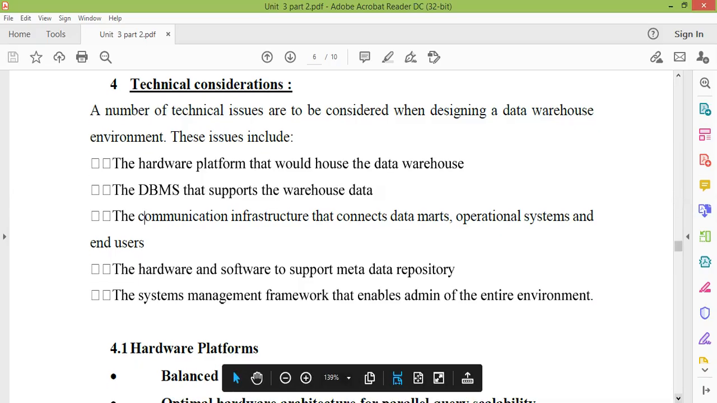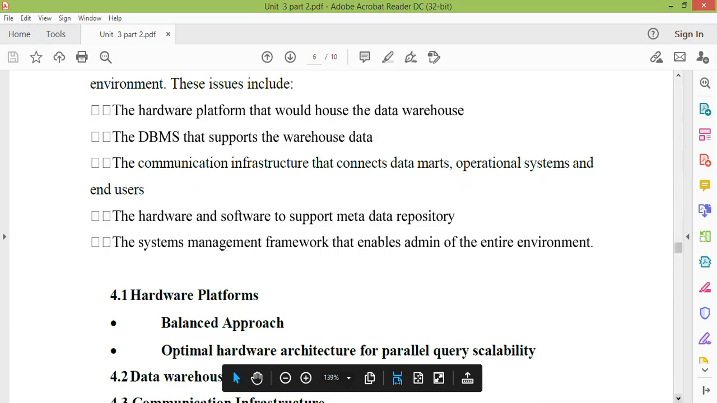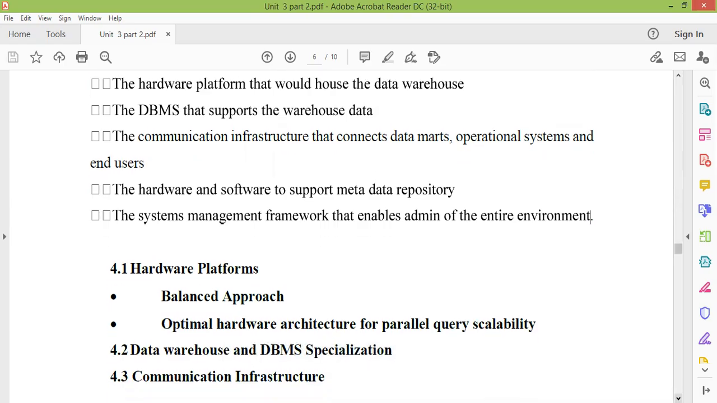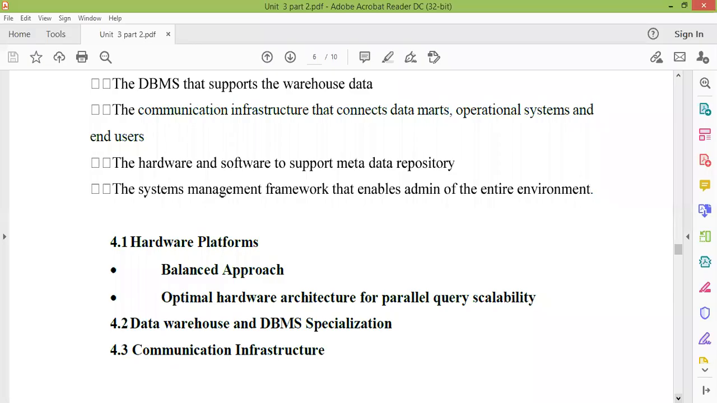Okay. So in the technical consideration, what you need to do, you need to choose a certain environment, and that environment will tell you what hardware we need to use for that. The first one is your hardware platforms, and there are two types of hardware platforms. The one is the balanced approach. The next one is the optimal hardware architecture for parallel query scalability.